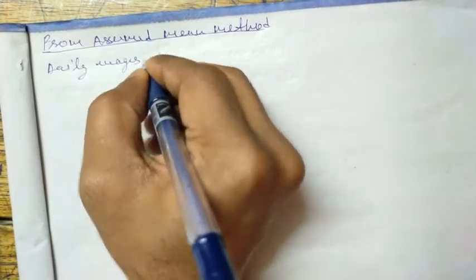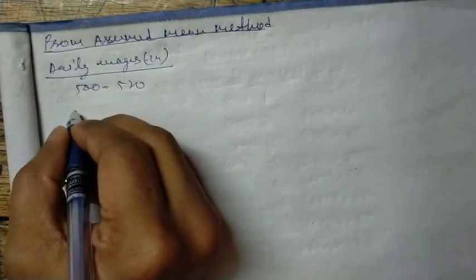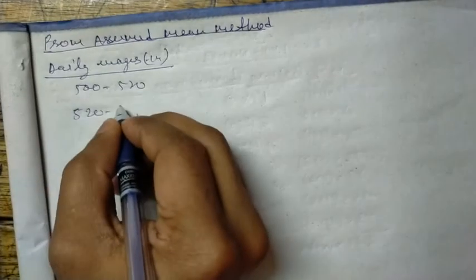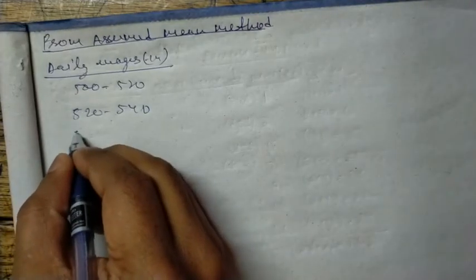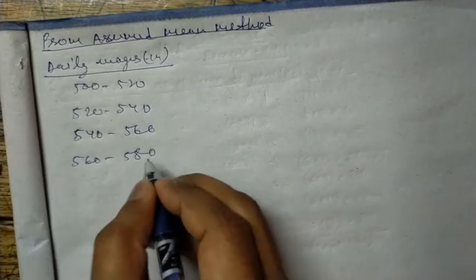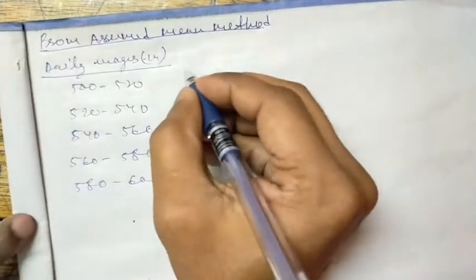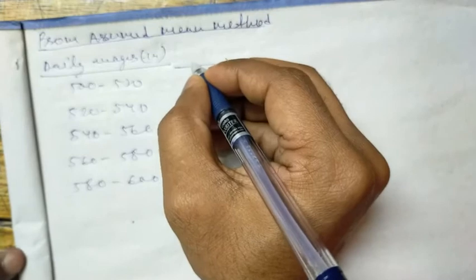Okay, the question is the same. Daily wages in rupees: 500 to 520, 520 to 540, 540 to 560, 560 to 580, 580 to 600.